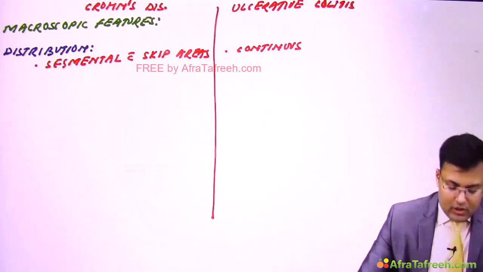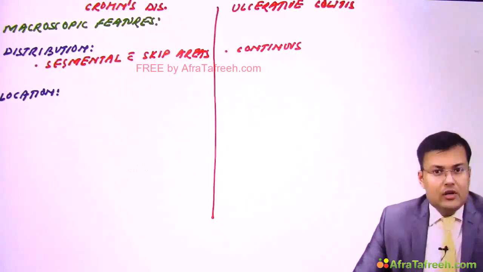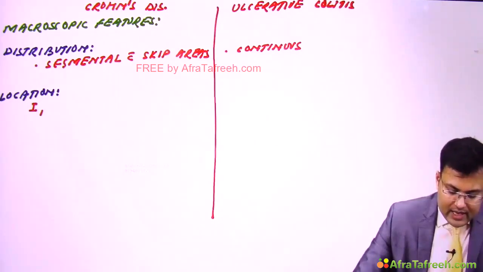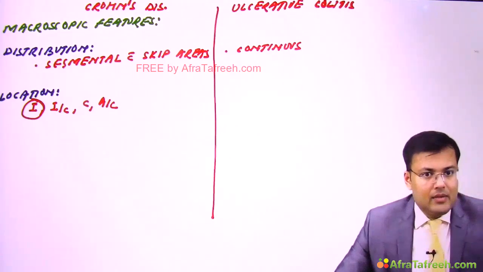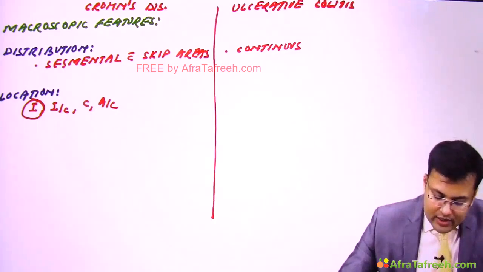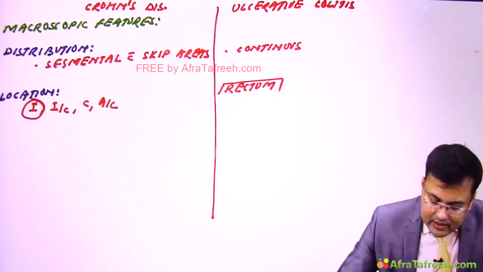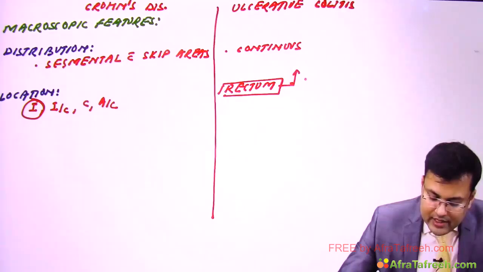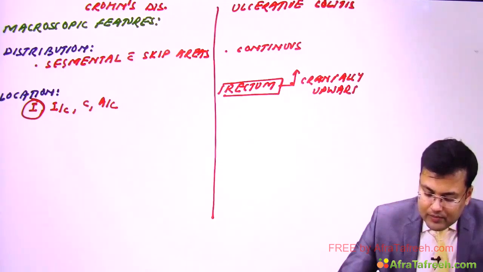Okay, now coming to the location. We discussed what's the most common site in Crohn's disease. It's the ileum. The commonly involved segments are the ileum, ileocecal region, cecum and ascending colon, but the most commonly involved segment is the ileum. And what about ulcerative colitis? In all patients, there is involvement of the rectum, and then the disease moves cranially upwards to involve the colon.